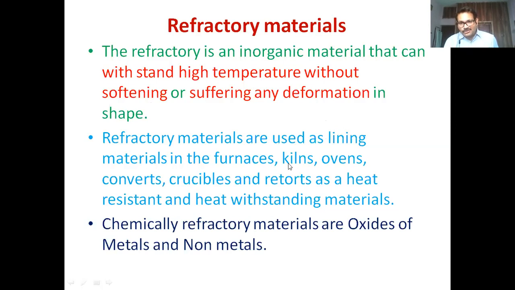Kilns, rotary kilns also, we can use these refractory materials as lining materials because these are the best insulators. They normally insulate the heat in the surface from going into the environment. So any heat losses from the surface will be reduced. Heat losses occur by conduction, convection, and radiation, and these can be completely stopped by these lining materials, these refractory materials,